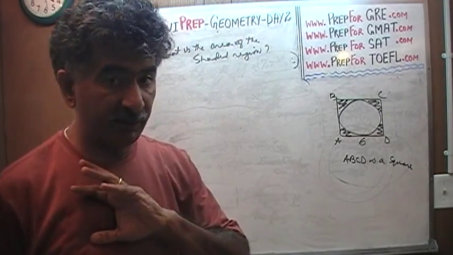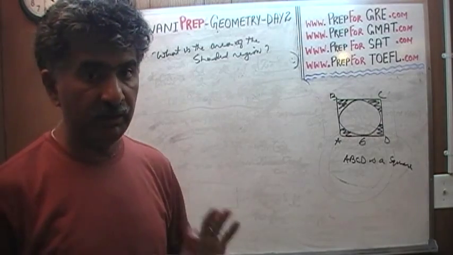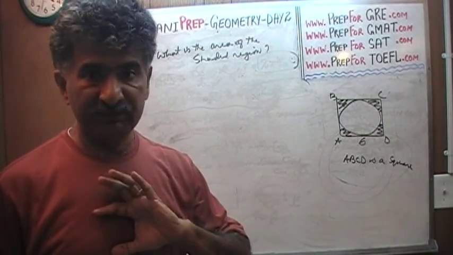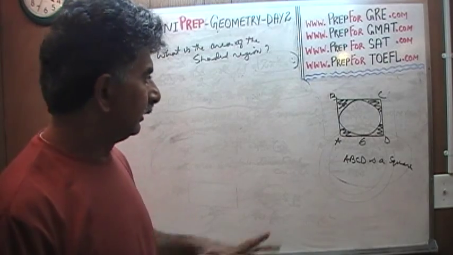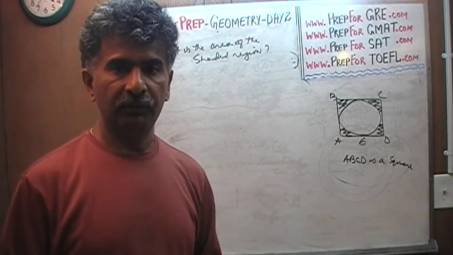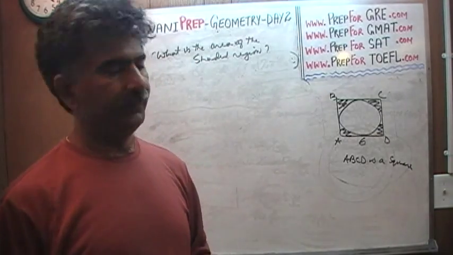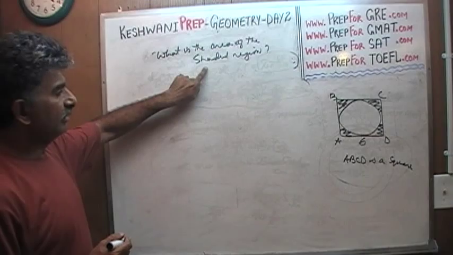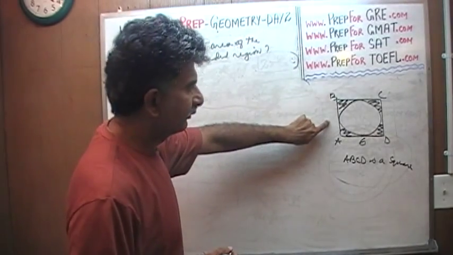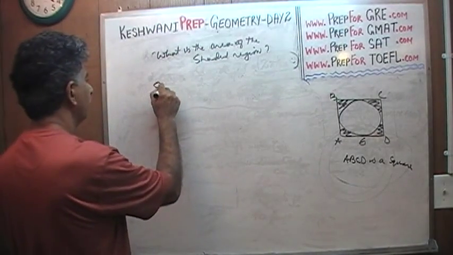And again, this applies everywhere. It doesn't matter whether you're taking the GRE or the GMAT or the SAT. The math is very simple in all three exams. This question will apply as a medium question. Why medium? Because it involves two steps. In order to figure out the area of the shaded region, we have to first figure out the area of the square. The square is very straightforward.